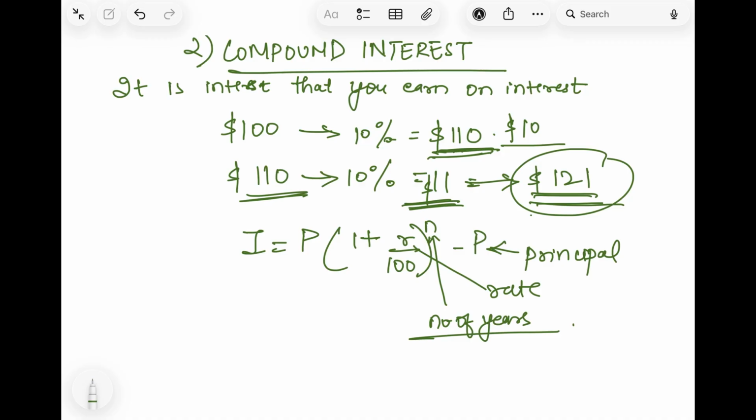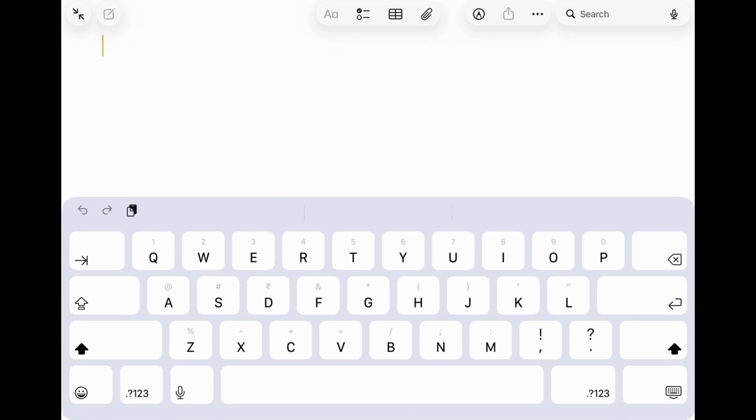So let's take up an example for solving compound interest. If they tell you to find out the compound interest, you use the formula which I wrote just the slide before this. We will take up an example which does not clearly say it has to find compound interest, but which will explain the topic better, that is, what is compound interest.